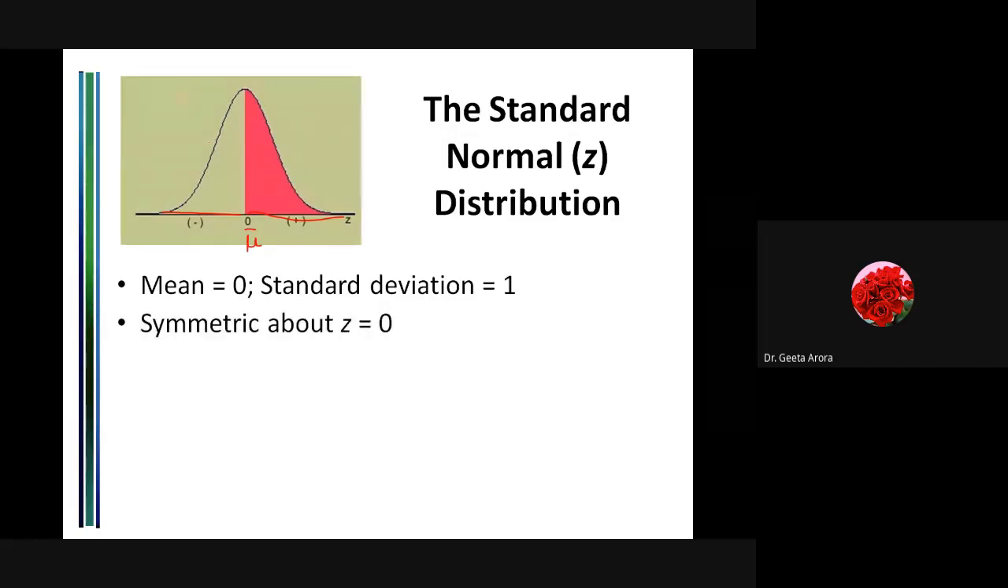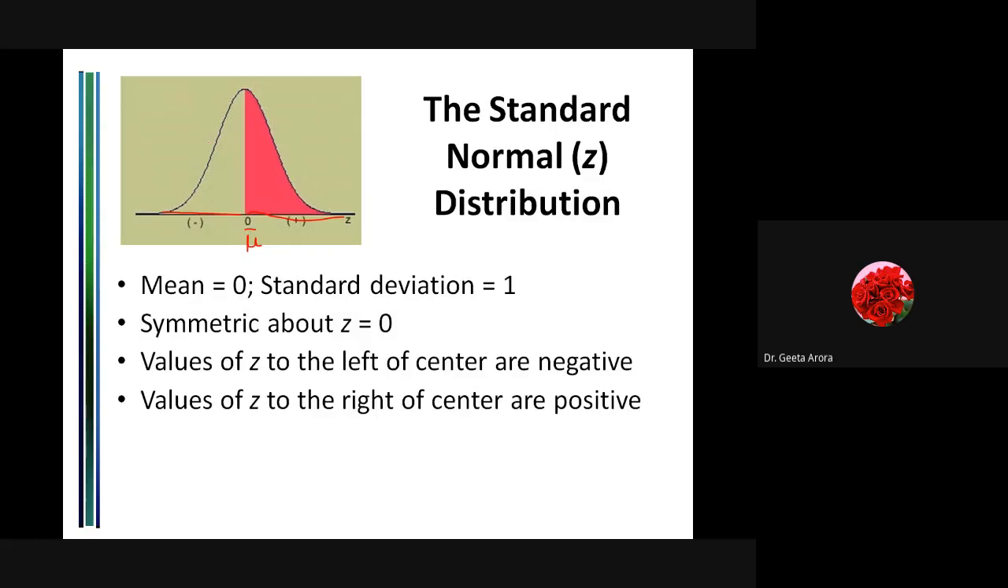It is symmetric about z is equal to 0. Values of z to the left of center are negative and values of z to the right of center are positive. I think it is very much depicted from the curve itself that the origin we have taken is 0, which is the mean, or we can say z is equal to 0. And the second thing is we have positive values on the right hand side and negative values on the left hand side. You can learn it with the help of how we draw the coordinate axes. Correct?